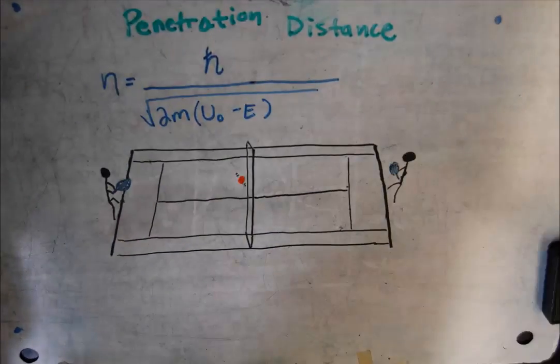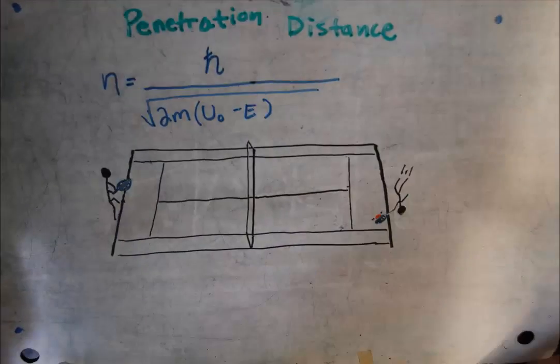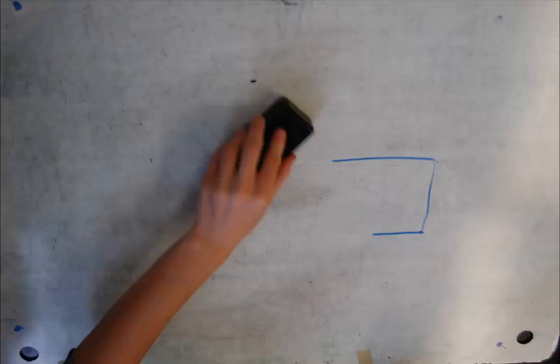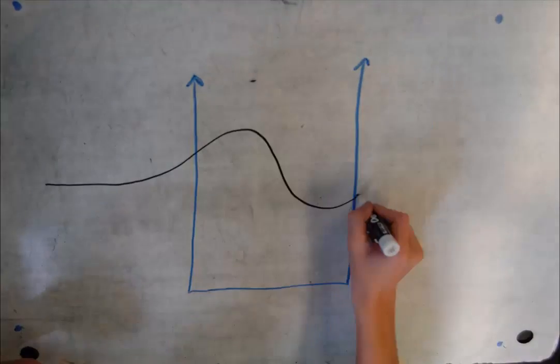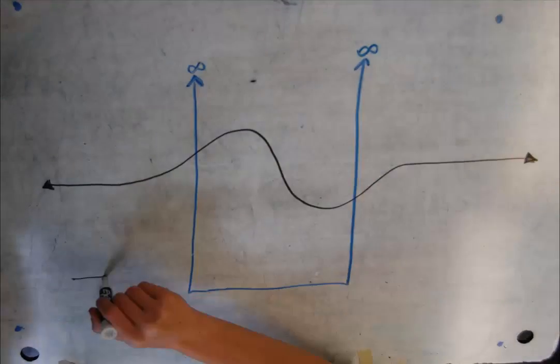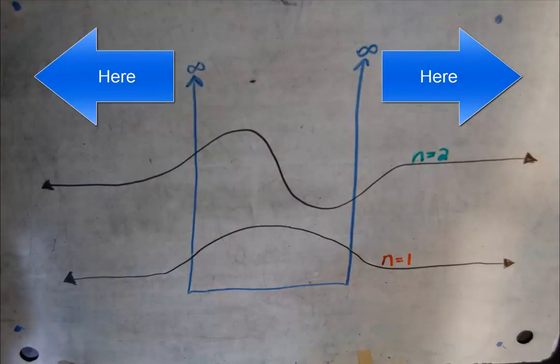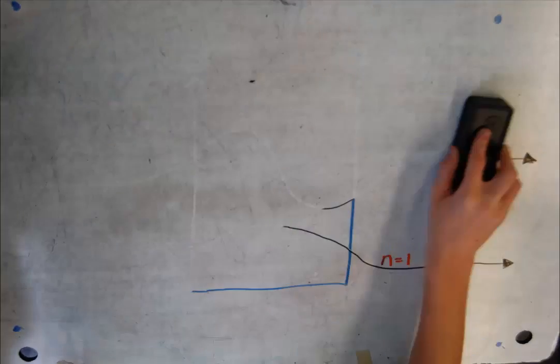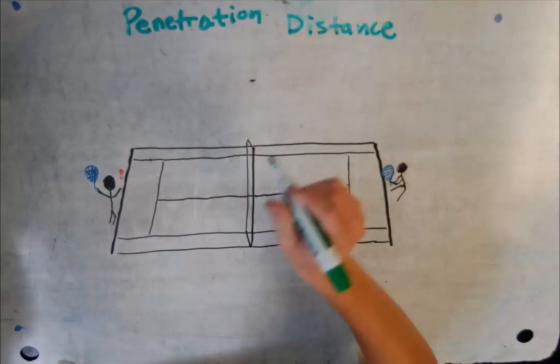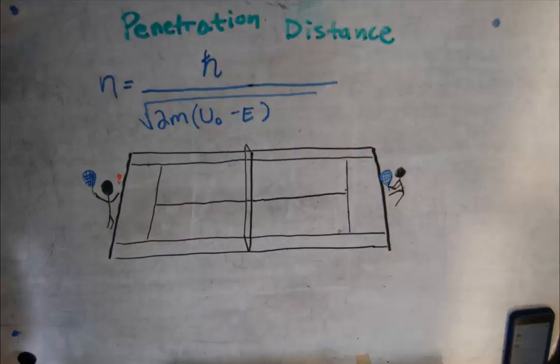It is similar to a tennis ball, partially penetrating the racket strings before bouncing back without breaking the strings. The wave function oscillates until it reaches the classical turning point at x equals L, then decays exponentially within the classically forbidden region. Penetration distance into the classically forbidden region is η equals ħ over the square root of 2m times the quantity potential energy minus total energy.